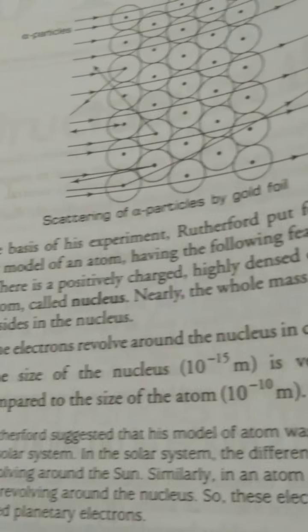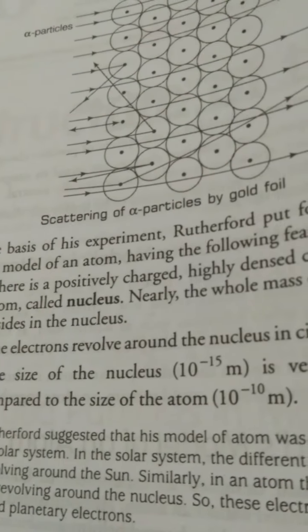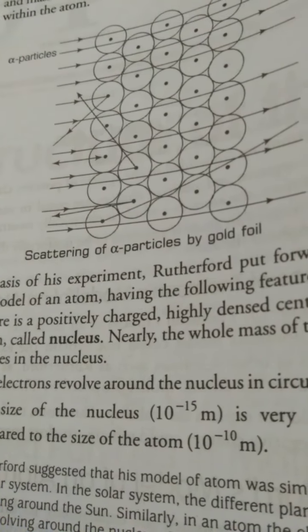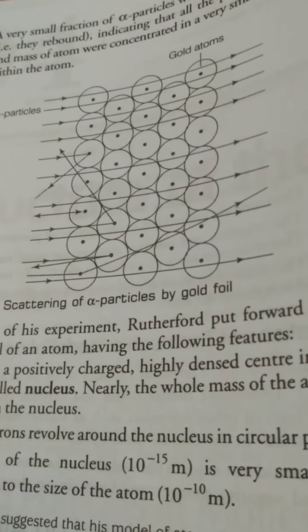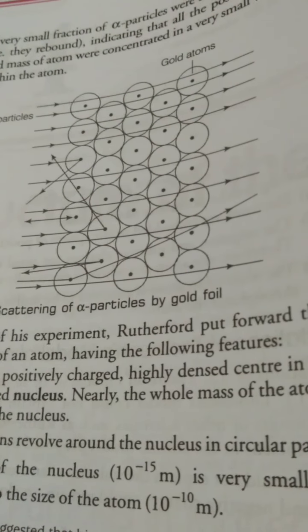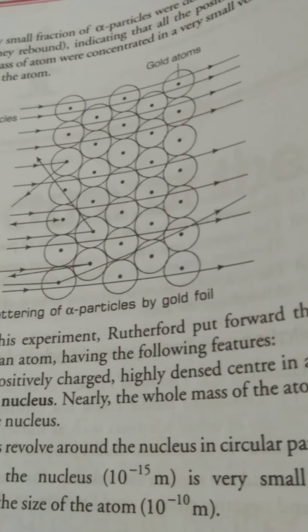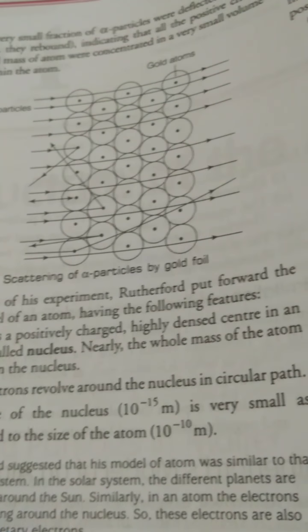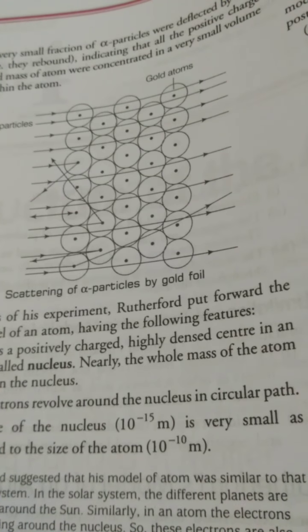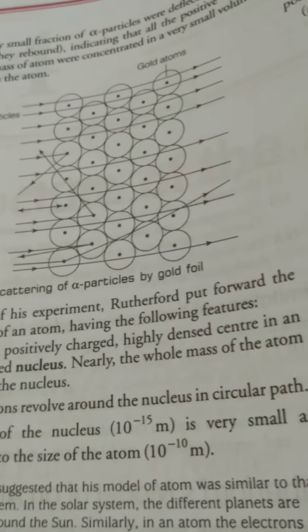The size of the nucleus, he is saying, is around 10 to the power 5 times smaller than the size of the atom. 1,00,000 times smaller. He also gave a comparison between the size of the nucleus and the size of the atom: a person is sitting in a big, round stadium; that person is taken as the nucleus and the whole stadium as the atom.